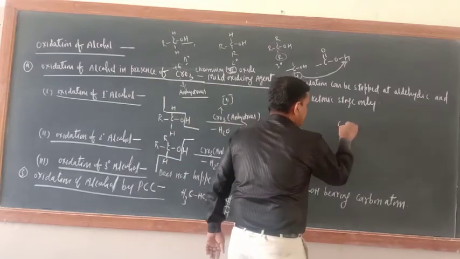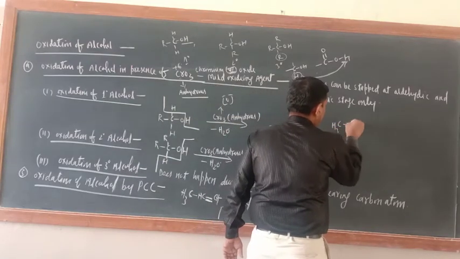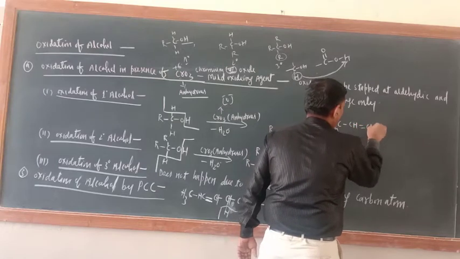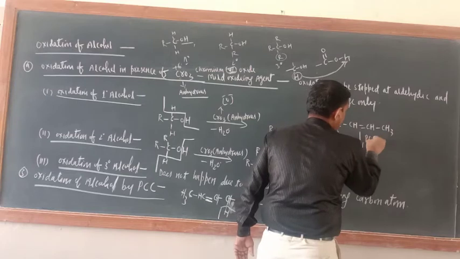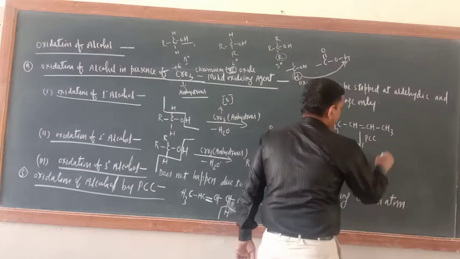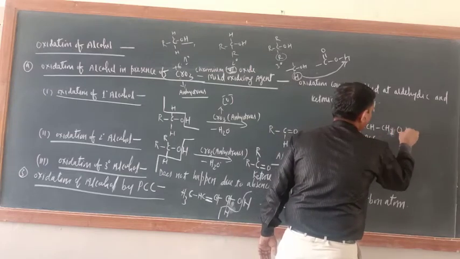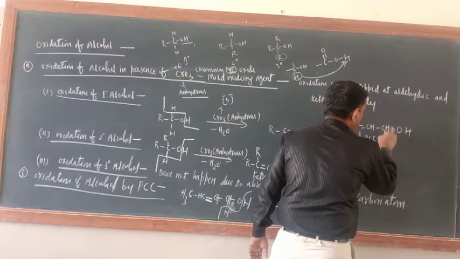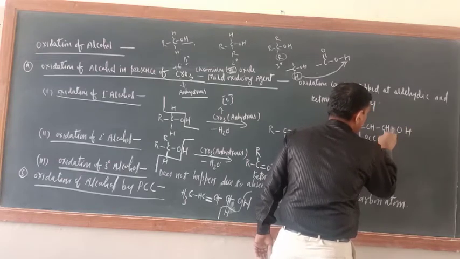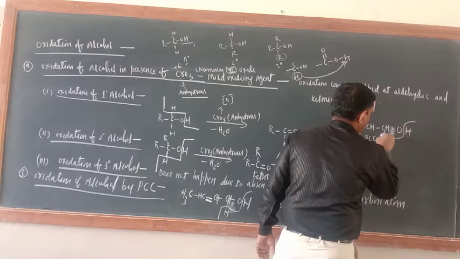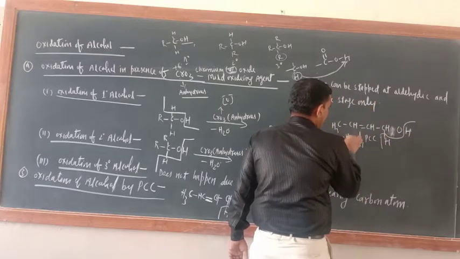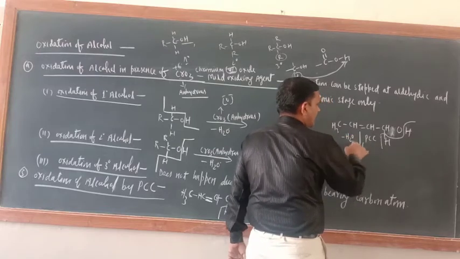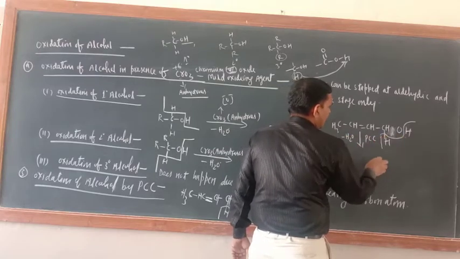Just see. CH3, CH, double bond CH, CH3, and here what is there? PCC. Now this is CH2OH, so CH2OH can be written like that also. So this bond and this bond will be broken. PCC will also give one nascent oxygen. Okay, so minus H2O, and here what would be there?